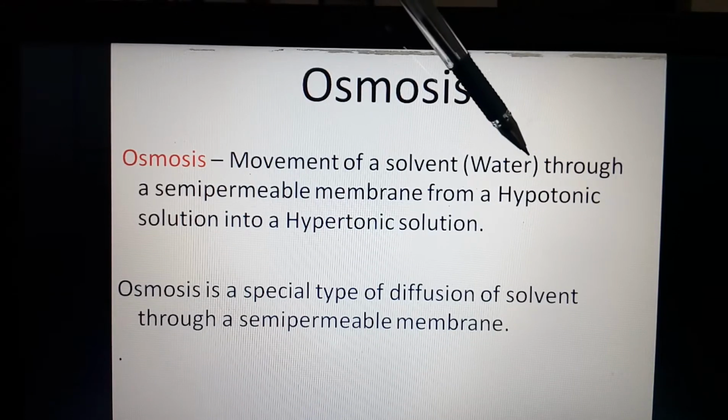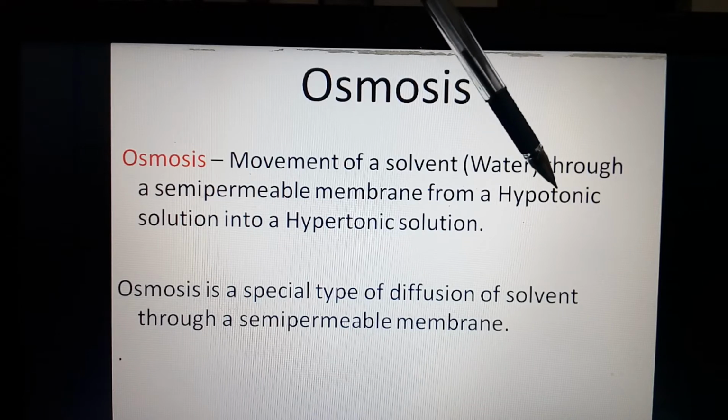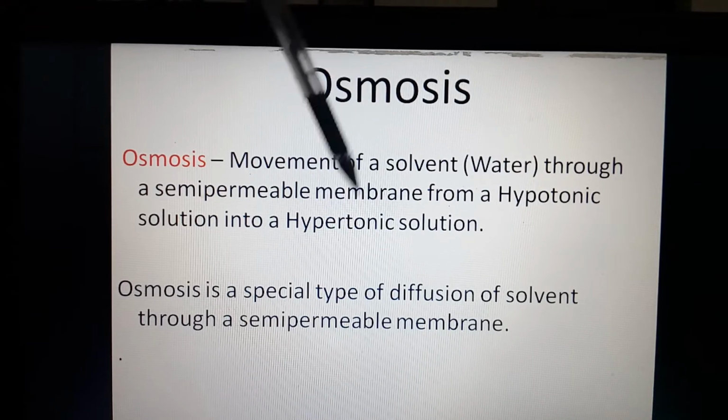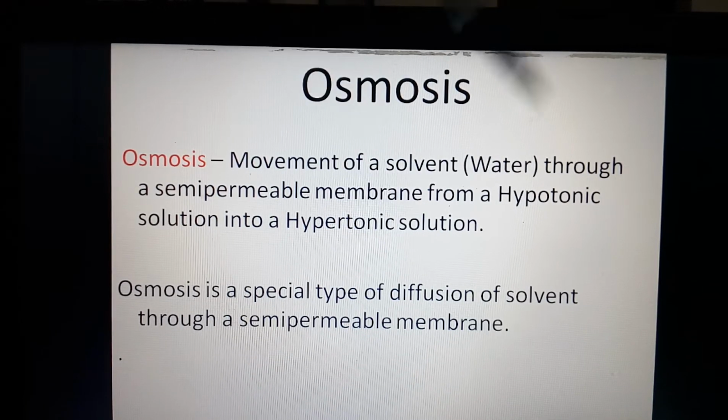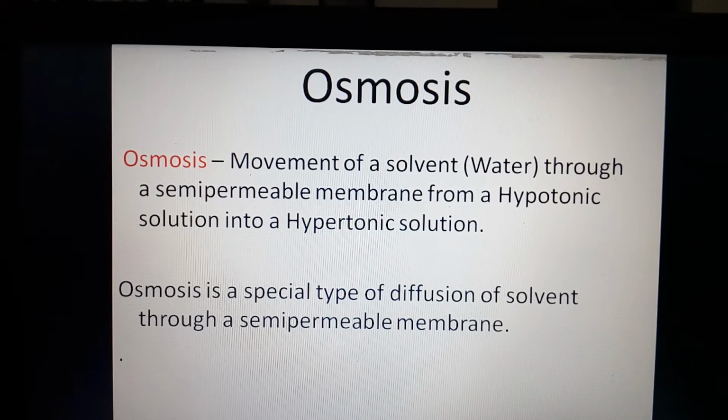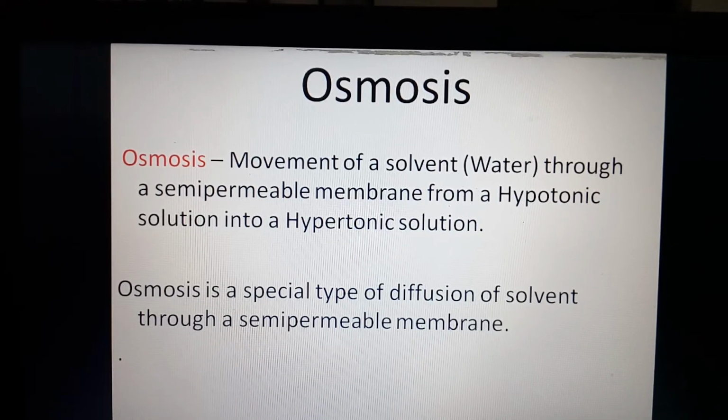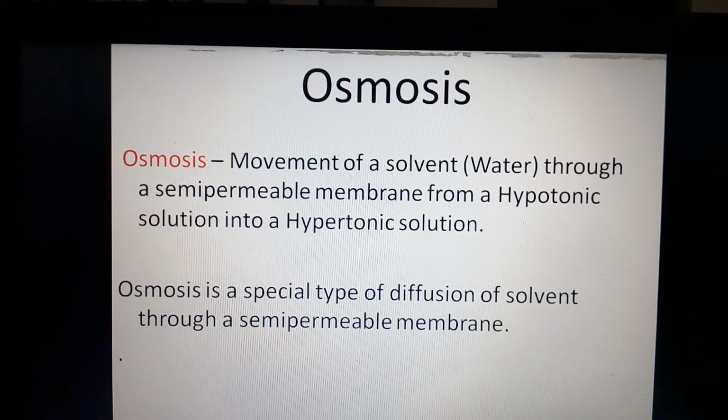So automatically there is a movement of water molecules from hypotonic towards hypertonic by diffusion. But here we are going to say it is a process of osmosis. So what is osmosis? Movement of water molecules through the semi-permeable membrane from a hypotonic solution towards a hypertonic solution.